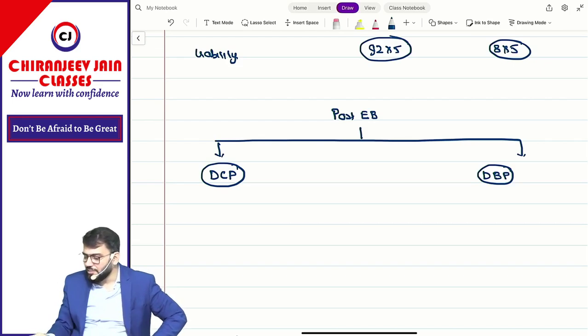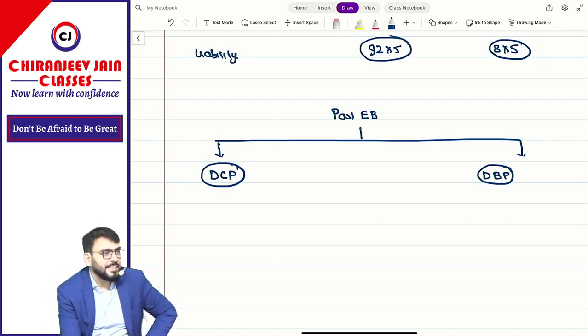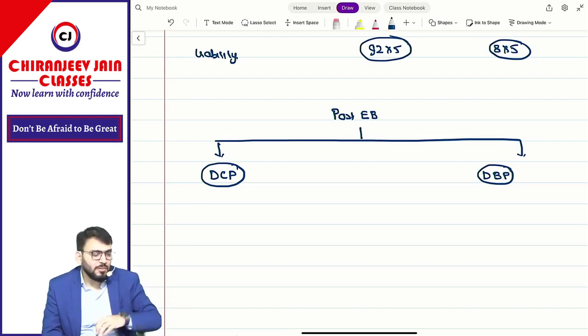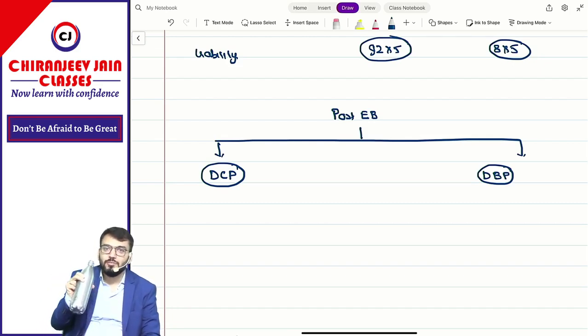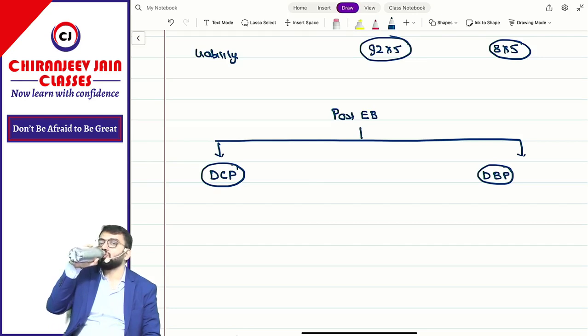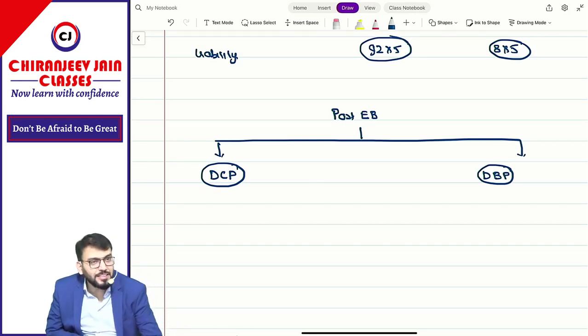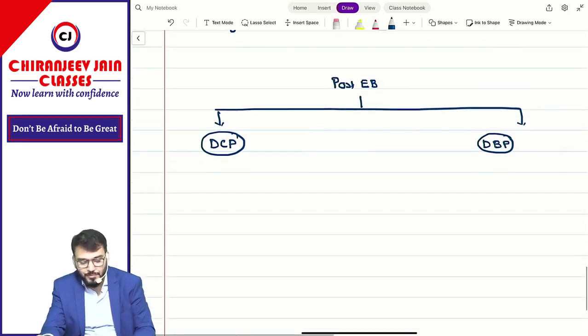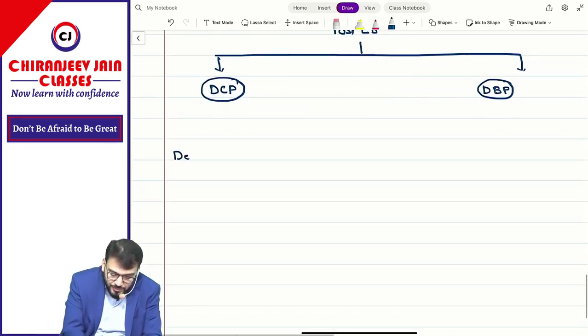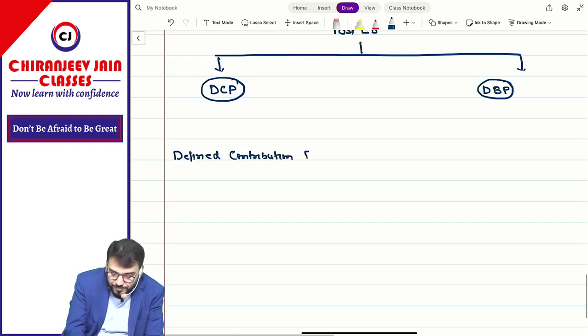Because it is difficult to explain at CA Inter level. Okay, now, if you have no articleship knowledge, it will be difficult for me to explain, but I will try my level best to explain. First let us understand the defined contribution plan. In this, let's see what happens.